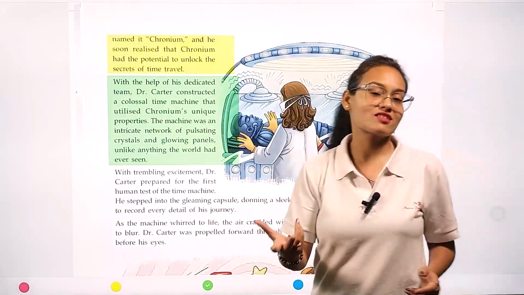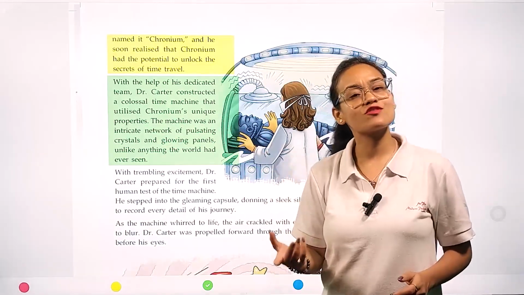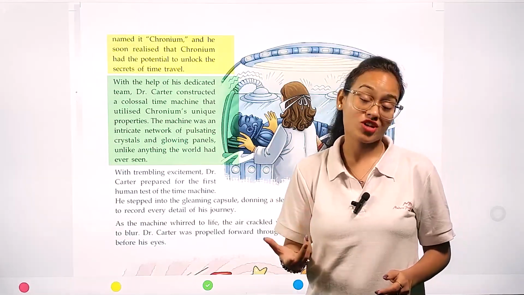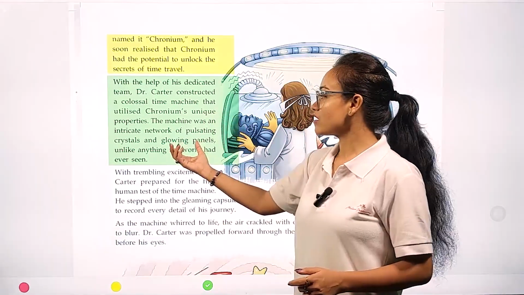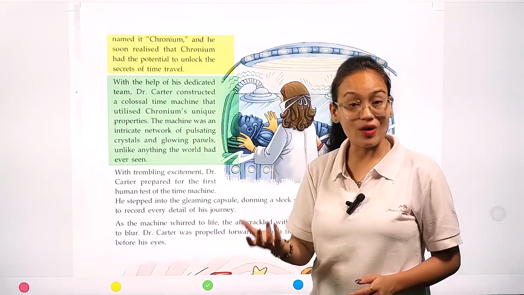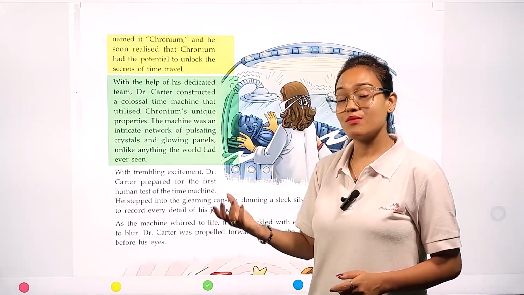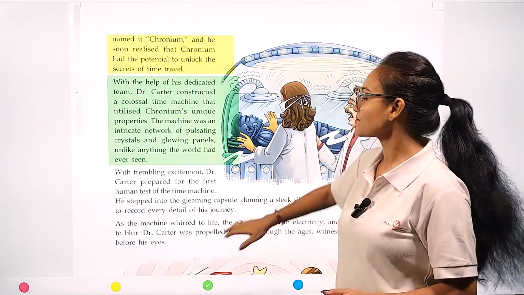Chromium looked like a crystal. And if I'm talking about crystal, crystal means what? Having a lot of shine, just like the sun is shining in the sky. Okay, so chromium has a very glowing type of texture. It looks like crystal.